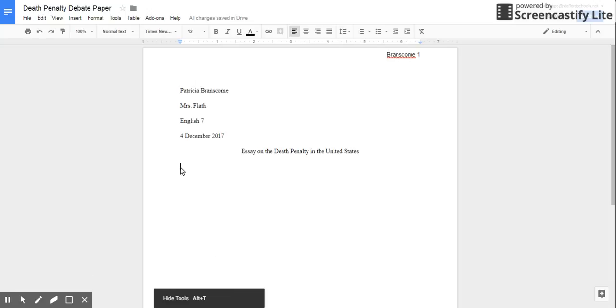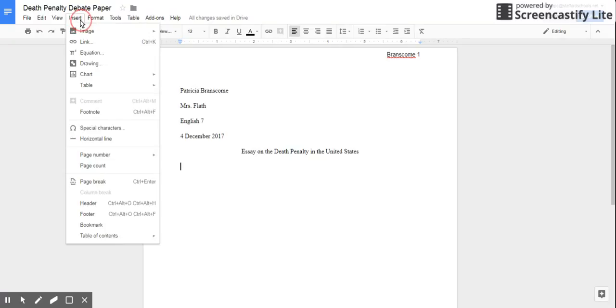So your works cited page is going to be on its own separate page. And the best way to do that, instead of pressing enter, enter, enter, and so on and so forth till you get to the next page, is to do this thing called a page break. That way you won't have different lines get all misaligned and random breaks in the paper as you're writing along.